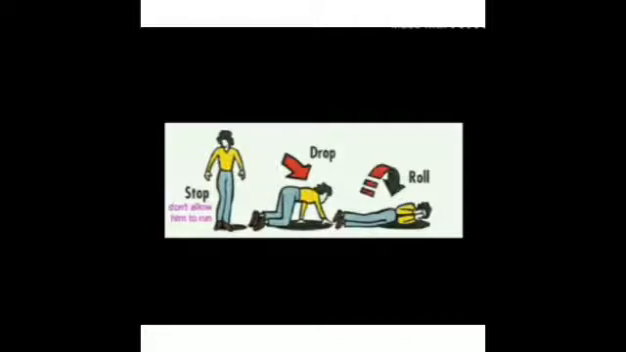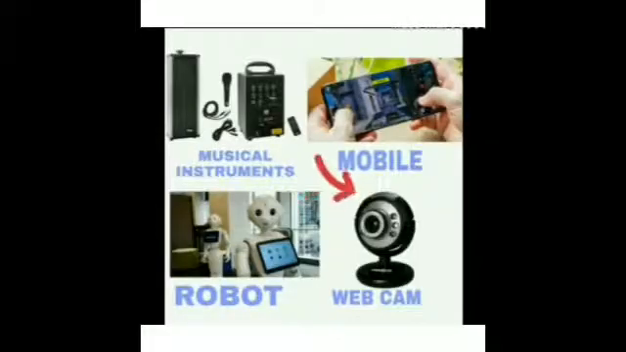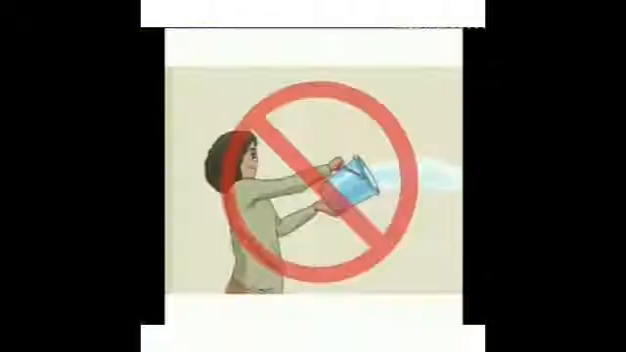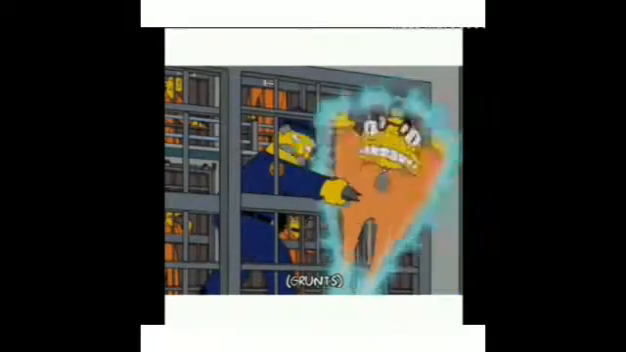Fire can also be caused by electrical gadgets like robots, webcams, mobile, musical system, etc. In this case, first turn off the main switch. Throwing of sand will put off the fire. Never use water because water is a good conductor of electricity. It may cause electrocution. Electrocution means death due to electricity.